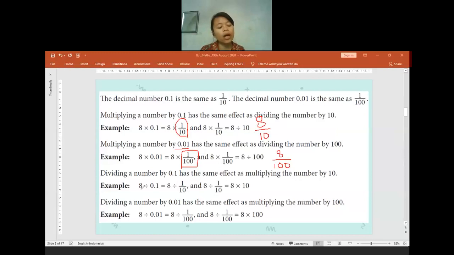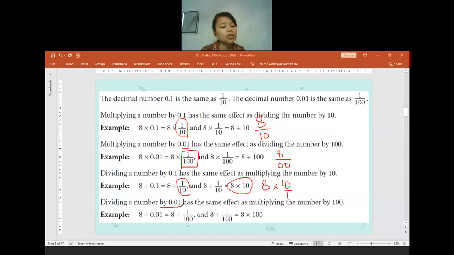Okay. So in here we have the 8 divided by 0.1. We can change the 0.1 into a fraction, become 1 per 10. Remember, when we have a division with a fraction, we can change it into a multiplication, by multiplying the number by the flipped fraction. It is 1 per 10, so now it becomes 10 per 1. So it means when we divide the number by 0.1, it is the same thing as we multiply the number by 10.